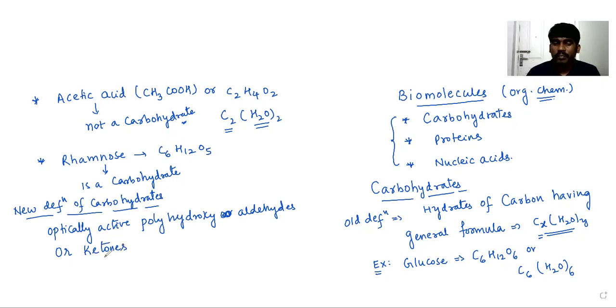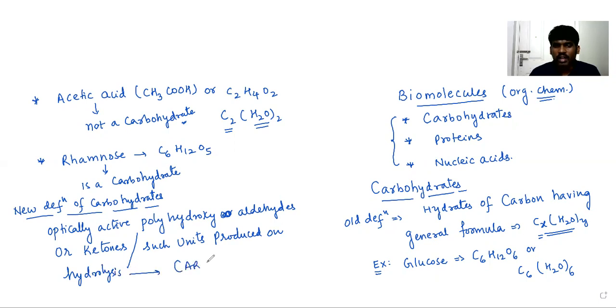Optically active polyhydroxy aldehydes or ketones are considered as carbohydrates, or you can say that such units produced on hydrolysis are termed as carbohydrates.